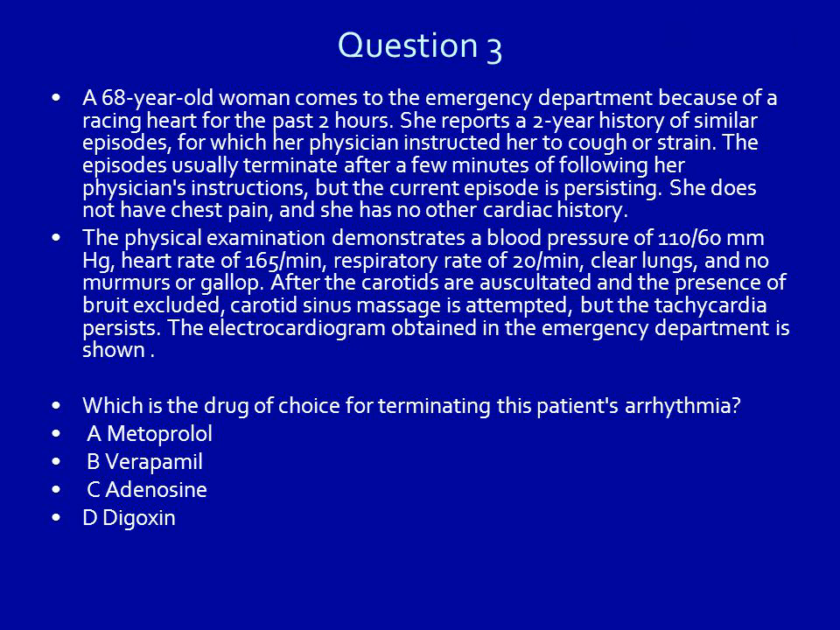Which is the drug of choice for terminating this patient's arrhythmia? A. Metoprolol. B. Verapamil. C. Adenosine. D. Digoxin. Adenosine.